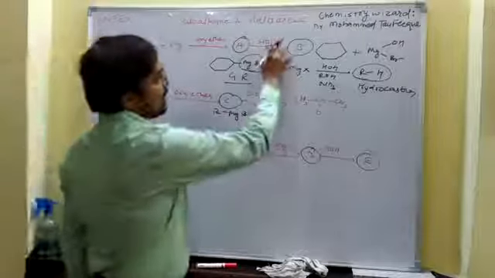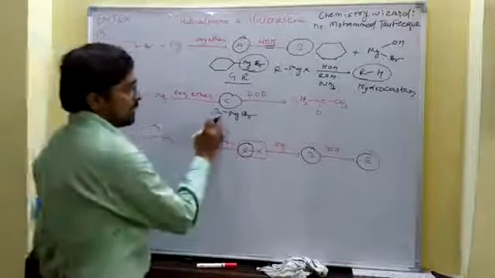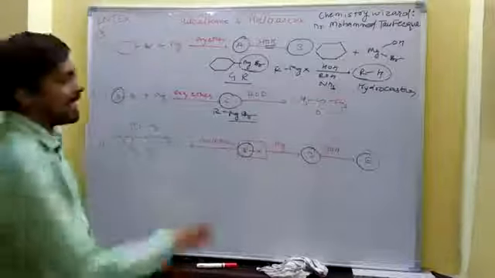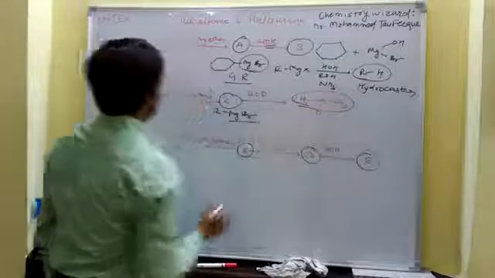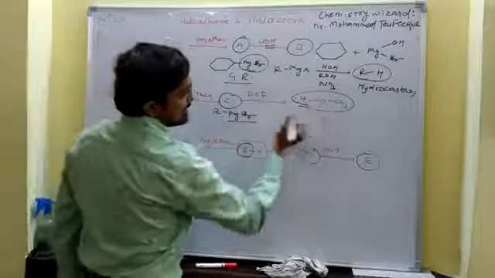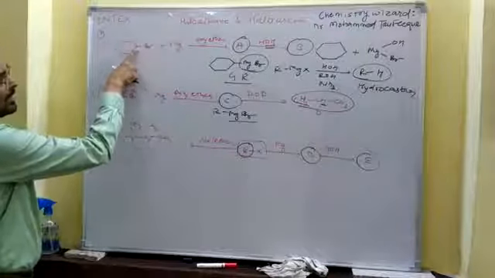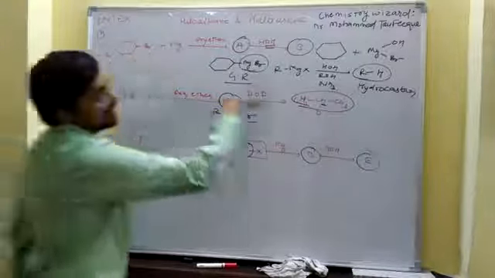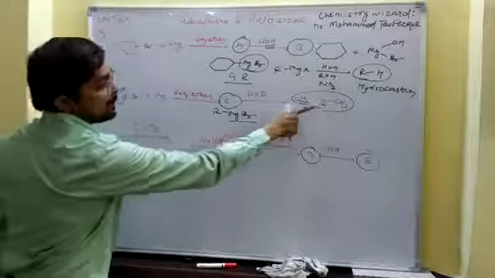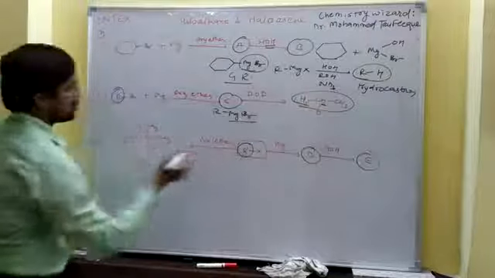Now, in place of HOH water, we use D2O, heavy water. Then the carbon from which MgBr was replaced gets deuterium. Now look at the deuterium attached to the central carbon. That means, look at the above reaction: the carbon to which bromine was attached contains hydrogen, and now in place of hydrogen there is deuterium. So what is this R? This R is the isopropyl group.